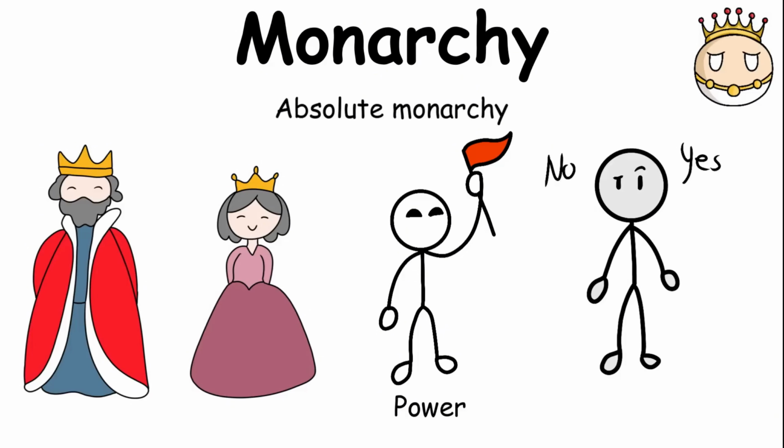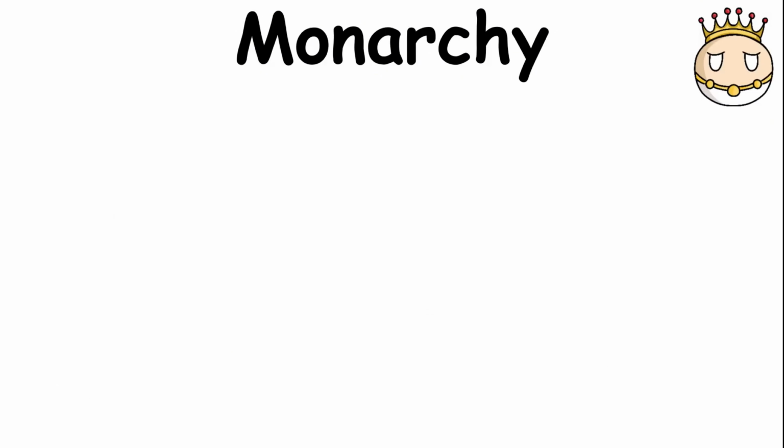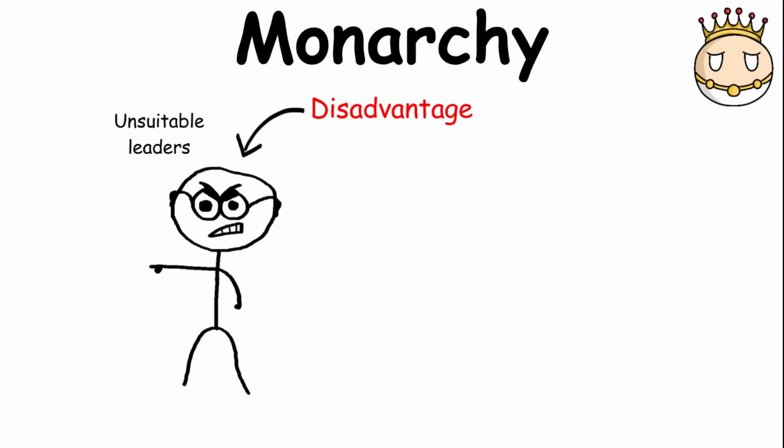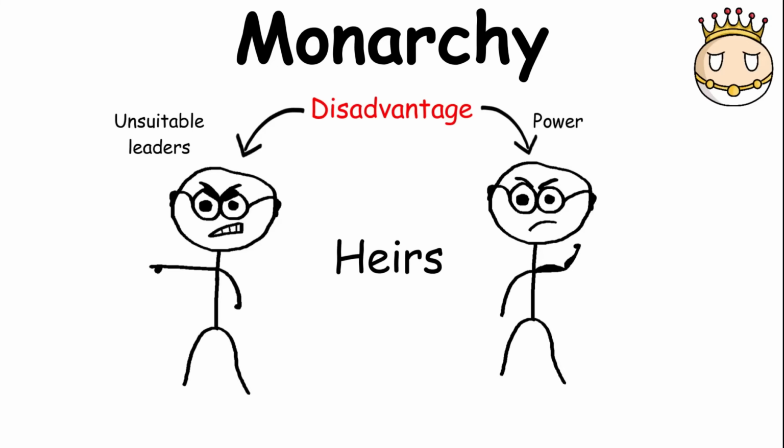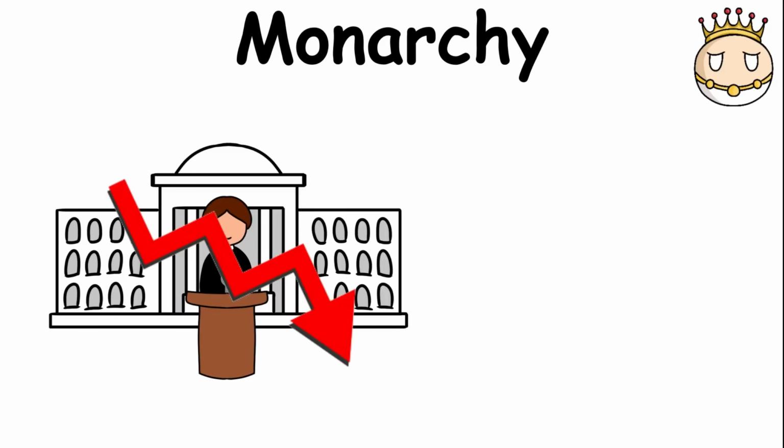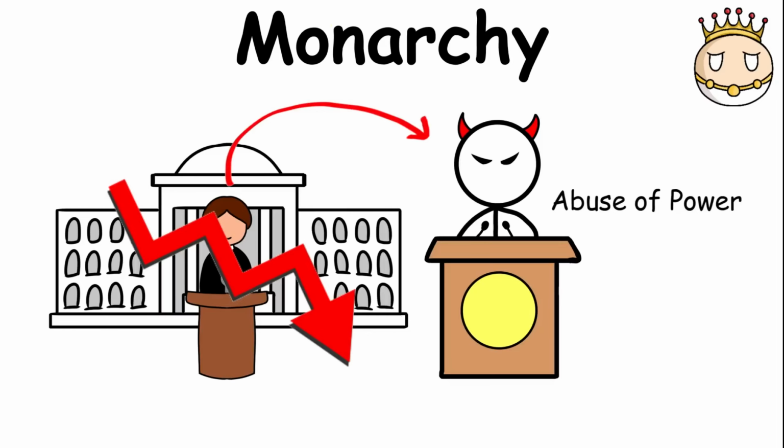One major weakness of monarchy is that a person can become the ruler simply because they were born into the royal family. This can result in an unsuitable leader taking power, while democratic control may be limited, and the ruler may have opportunities to abuse that power.